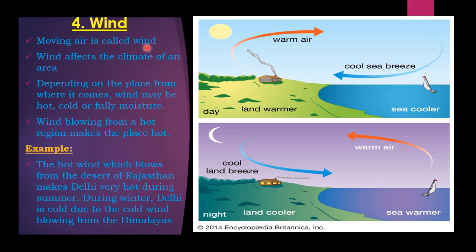So moving air is called wind. Wind affects the climate of an area depending on the place from where it comes. Wind may be hot, cold or full of moisture. Wind blowing from a hot region makes the place hot. See children, moving air is called wind. Usually we experience air as very cool, silent and gentle. But the wind we can make out very easily because it keeps on moving.